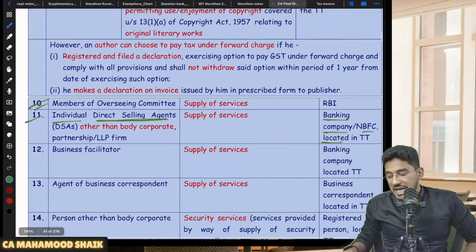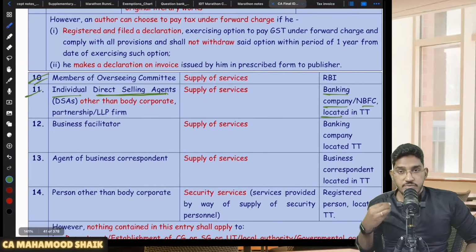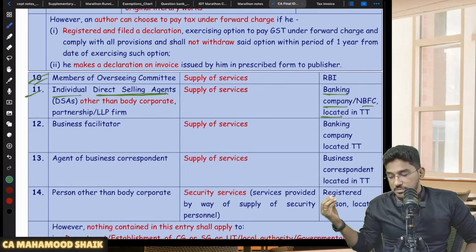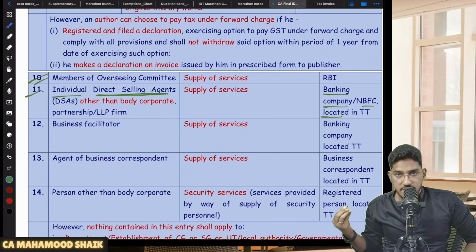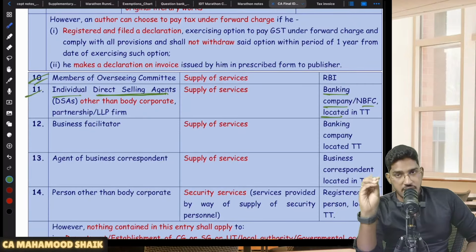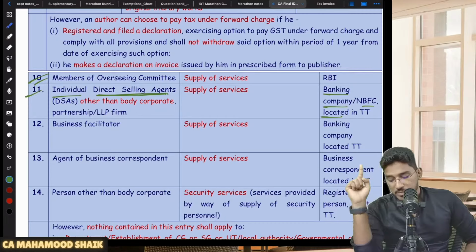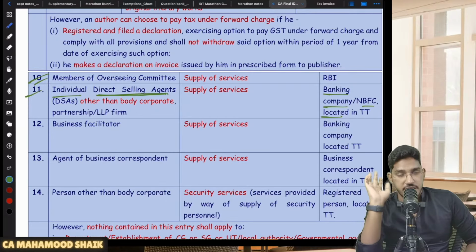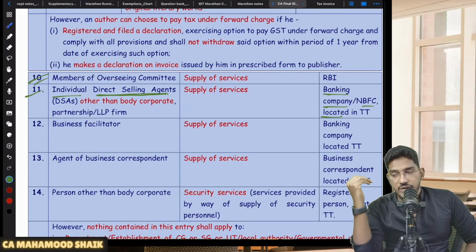But when it comes to services provided by direct selling agents to a banking company or NBFC located in the taxable territory, that will get covered under RCM only when the DSA is an individual, not a body corporate or partnership firm or LLP. Only services provided by individual DSAs will get covered under RCM. If a body corporate or partnership firm provides DSA services to the banking company or NBFC located in the taxable territory, then RCM will not be applicable, only FCM will be applicable.